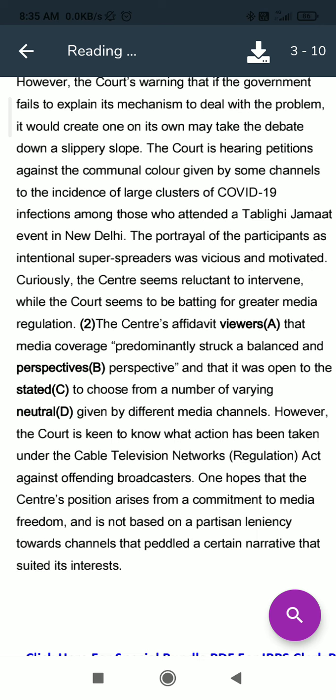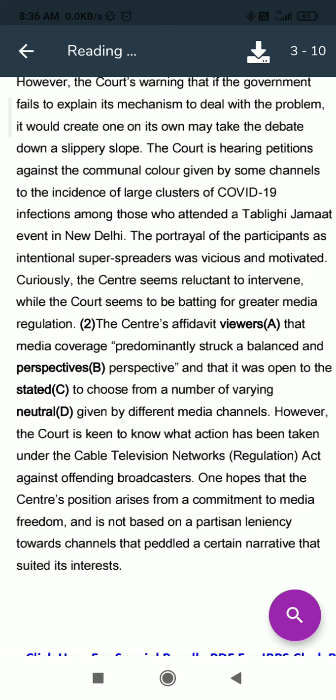Okay, tomorrow we will do a multiple options RC. So we will read the sentence: The center's viewers stated that media coverage predominantly struck a balanced and perspective, and that it was open to the affidavit to choose from a number of varying neutral perspectives given by different media channels. So here we can see that the words affidavit and viewers are wrong here. We will check the options. Perspectives is also wrong.